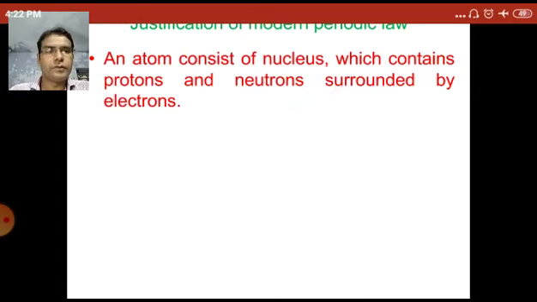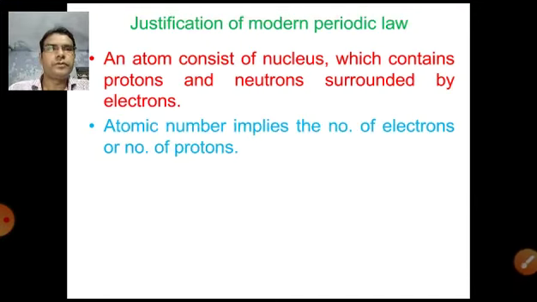So the atomic number is the basis for the arrangement of electrons in the periodic table. It is directly related to their chemical properties.